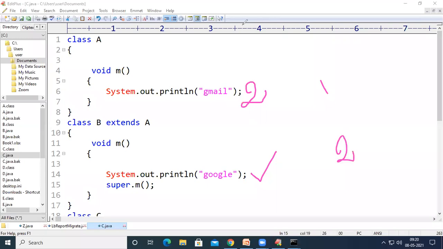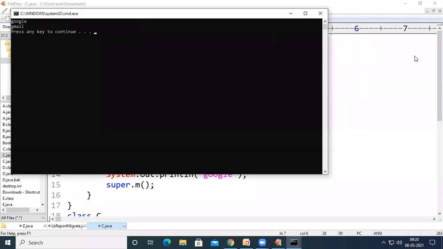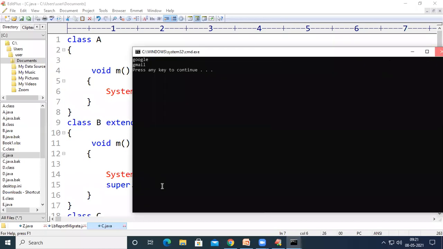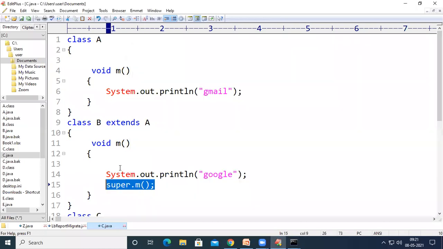So see here, the output of this code will be Google and Gmail, because whenever obj.m is called, Google will be printed on the screen. After printing Google, we have called super.m. So the m method which was present in the superclass, that is class A, will get executed and it will print Gmail, right?